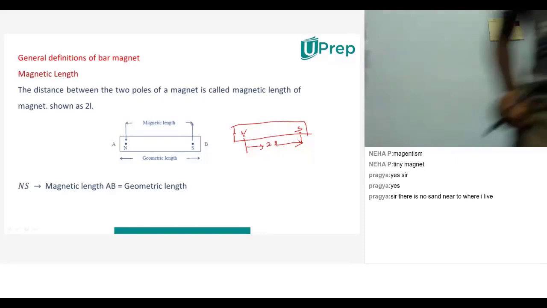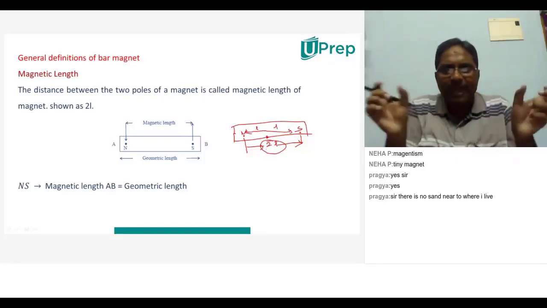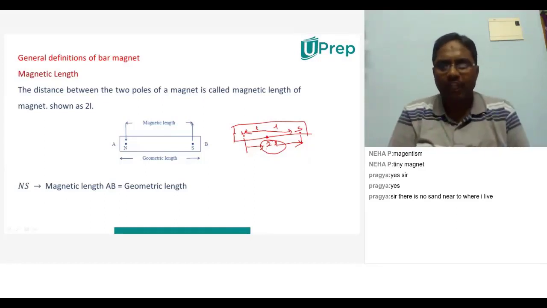So the magnetic length will always be shown with 2L. L means from where to where? From the center to any one of the poles. That's why the total length of the magnet, we take it as 2L.